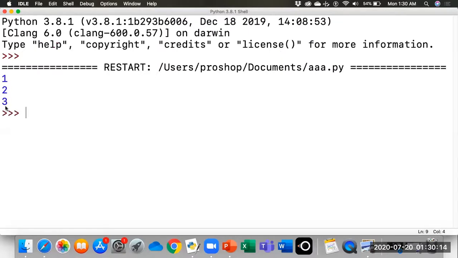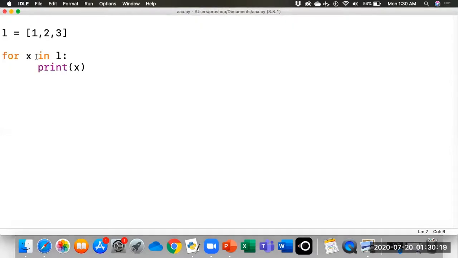We can see it has simply printed all the items of the elements. Let's say now we want to change these elements. So what we will do, we will simply assign x by adding some changes. For example, we want to multiply each item by 2. Sorry, let's say we multiply by 3. So this means we will multiply each item by 3 and then we will assign it to the same item.